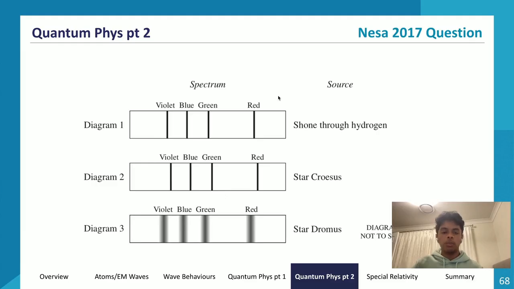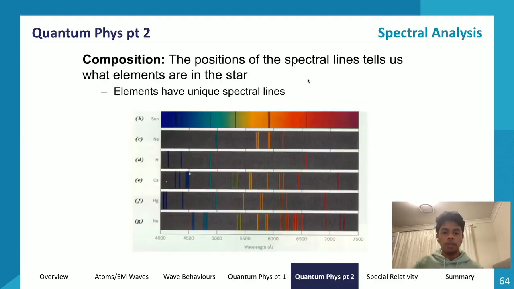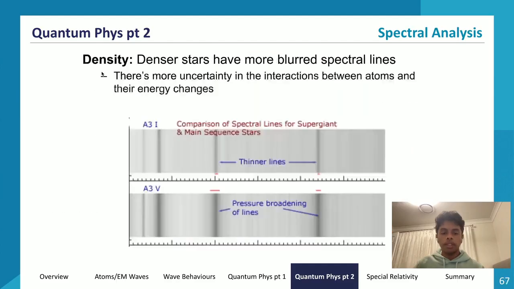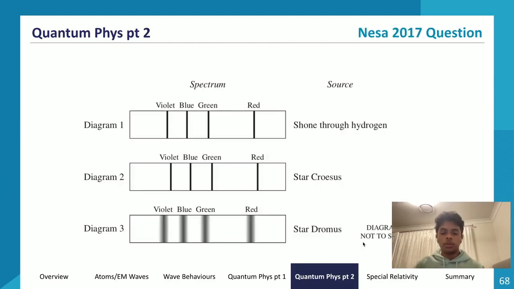What does that mean? Well, if they have the same general pattern of spectral lines, that tells us that the composition of all three is the same. So the composition of star Croesus and star Dromis are the same as hydrogen. So star Croesus and star Dromis are made up of hydrogen, because the patterns of spectral lines are the same. So if I'm answering this question, I'll do one subheading saying chemical composition, and I'll explain that the chemical compositions are hydrogen because they have the same spectral lines with different shifting, basically.